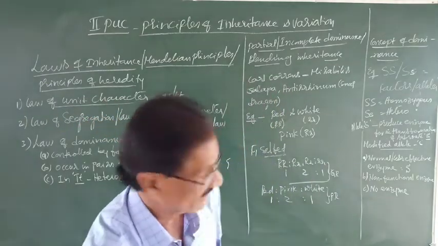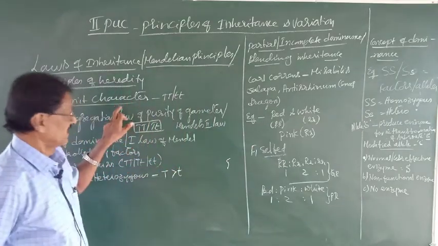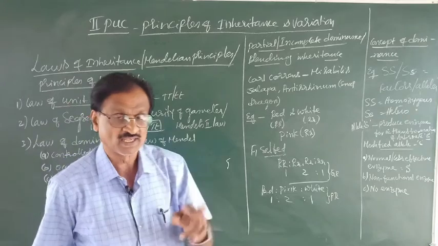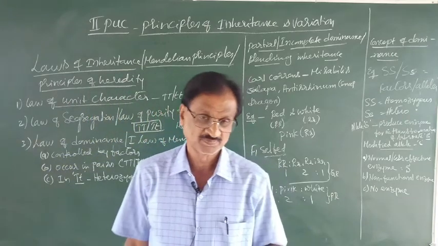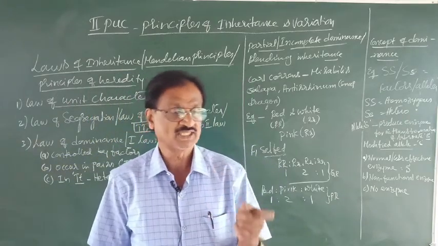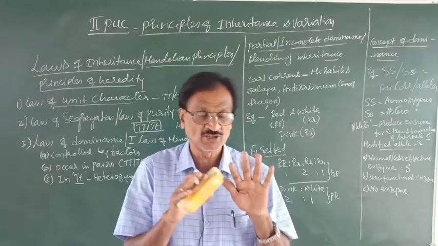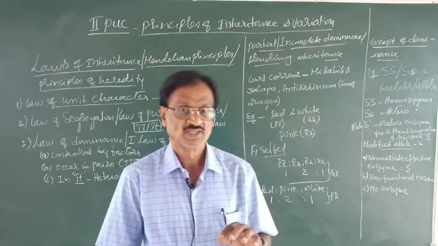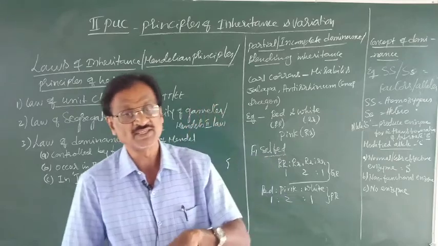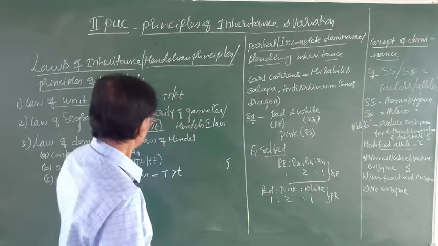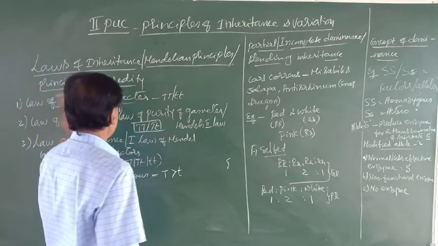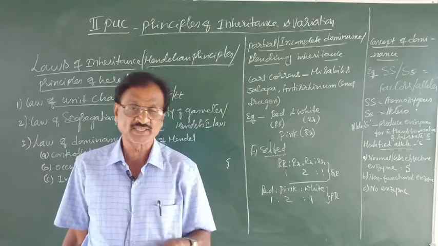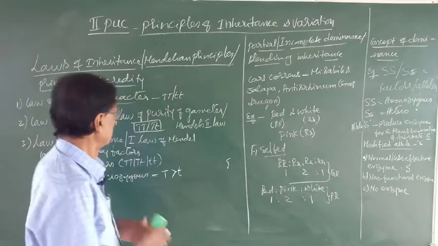Law of unit character means each character of an individual is controlled by a pair of factors. Mendel used the term factor because he did not know the term genes, which was later coined by Johannsen.